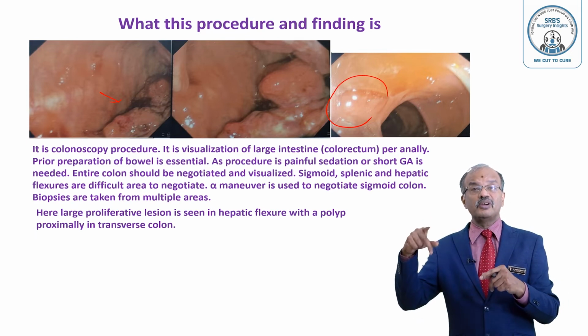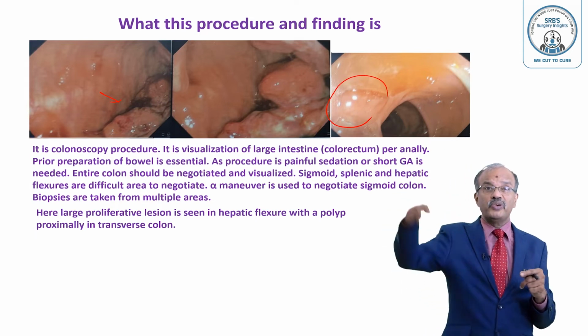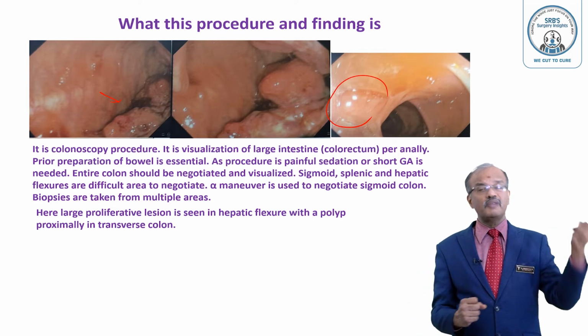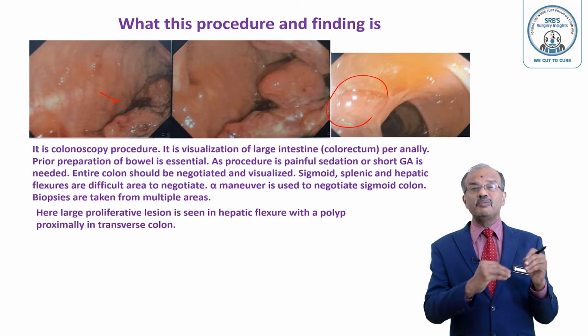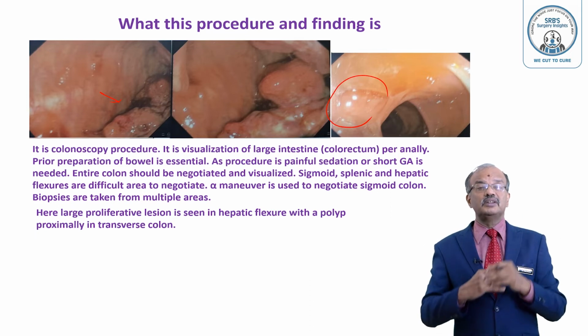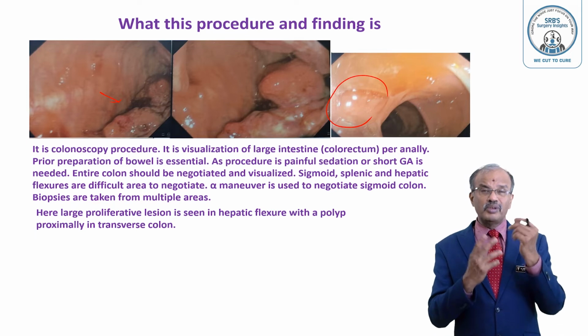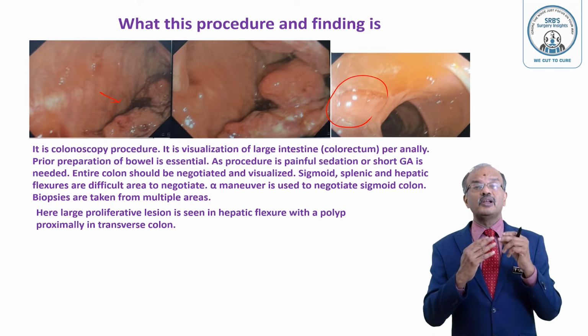Once you reach the descending colon, then you have to pass through the splenic flexure. It is going like this, coming like this. There is an acute angle. This is again a difficult one. Third is the hepatic flexure, not that difficult, but that is the third difficult part. Then once you reach the cecum, you can see the opening of the ileocecal junction, you can see the wall. Sometimes you'll be able to see the small opening of the appendix also. Mainly the ileocecal wall you will be able to see.